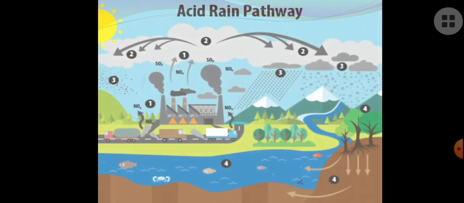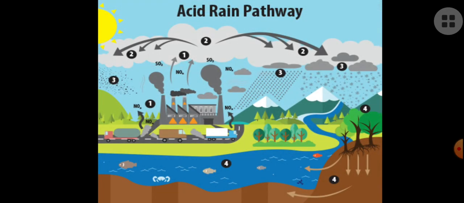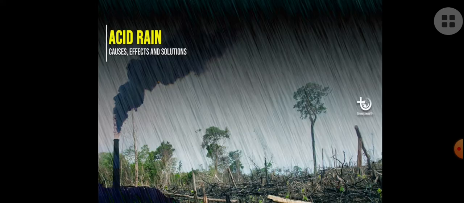Then here we have something to learn, that is acid rain. What is acid rain? How does it form? By seeing this image you can understand how it forms. I'll explain step by step what is happening here. Acid rains form because of the gases produced from the industries, like sulfur dioxide and nitrogen dioxide, which react with the rainwater.